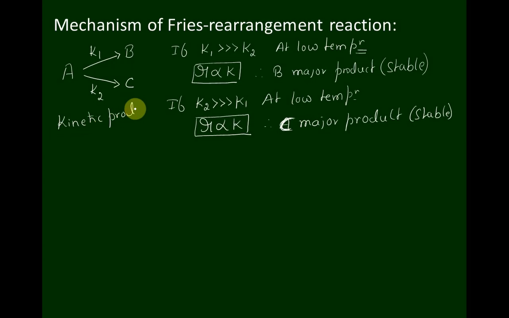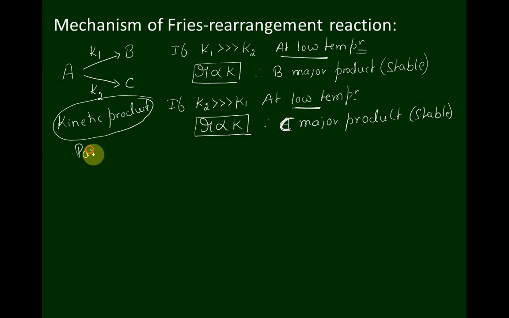So how do we identify the kinetic product? This is the method we are going to use. We use the concept of rate of reaction with respect to rate constant. At normal temperatures, we measure the rate of reaction with respect to rate constant. Based on that, we find out which is the major product and which is the minor product in the parallel reaction.